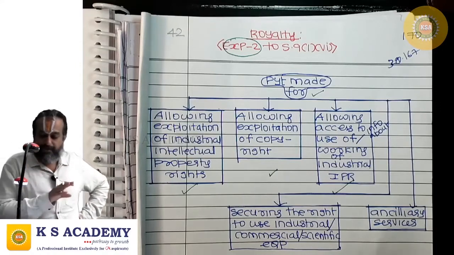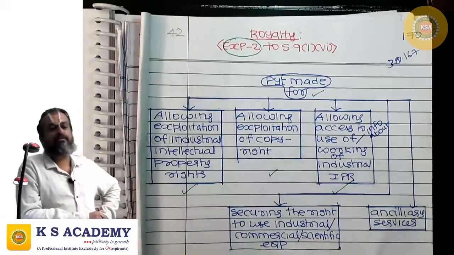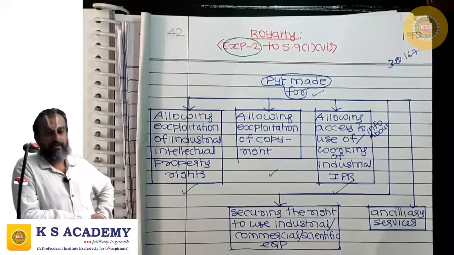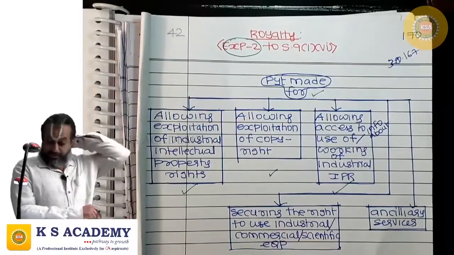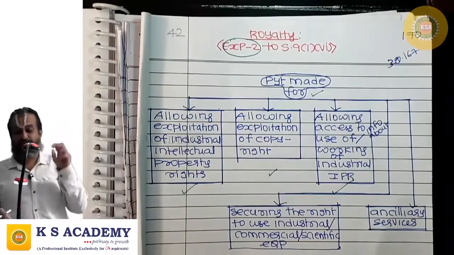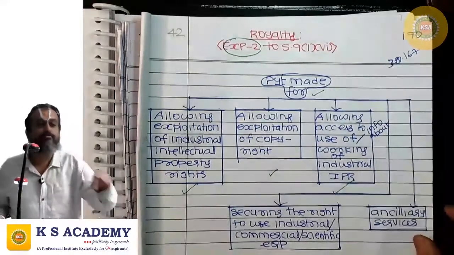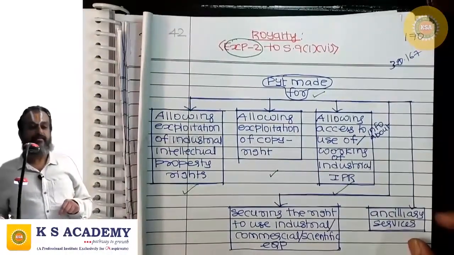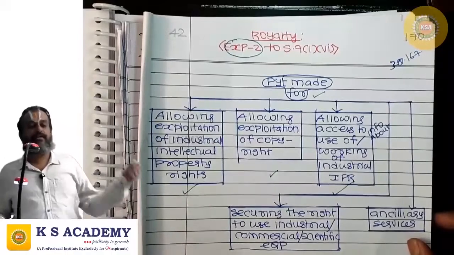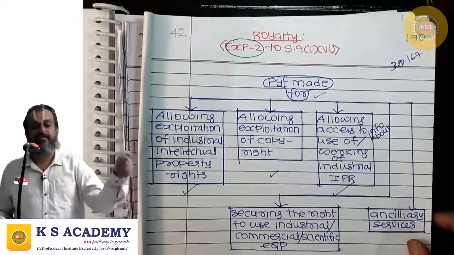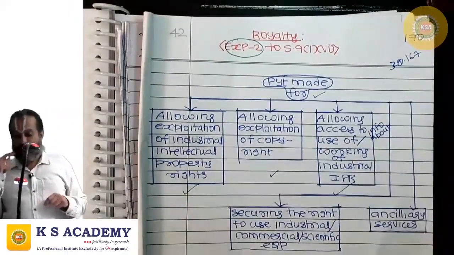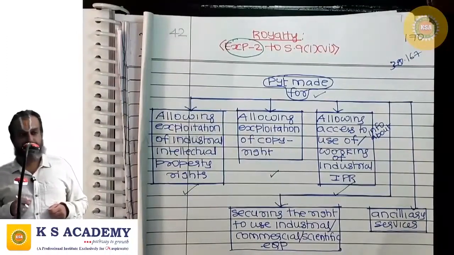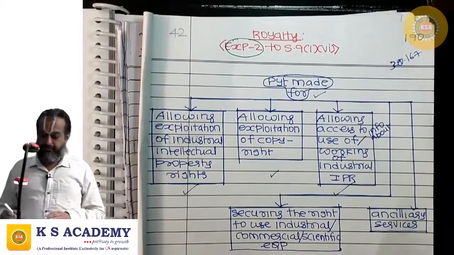We are not making payment for use of the industrial intellectual property rights. We are making payment for having access to the information about the use of industrial intellectual property rights. Or we are making payment for allowing access to the information about working of industrial intellectual property rights. Correct? That is also royalty.